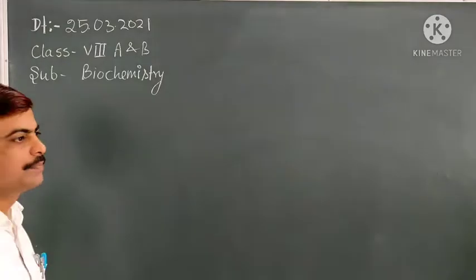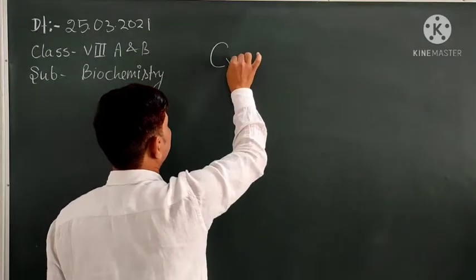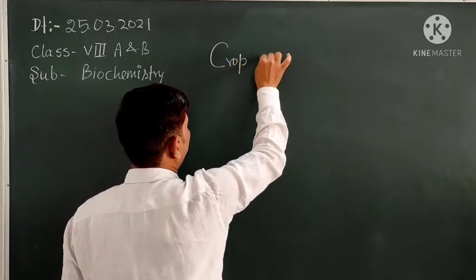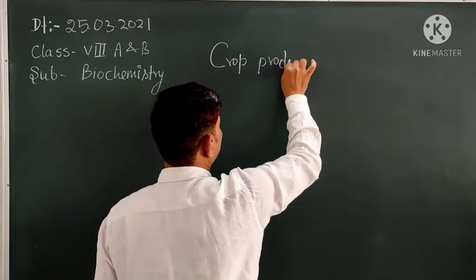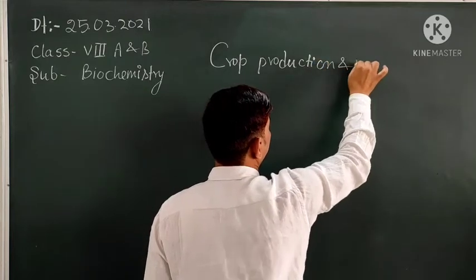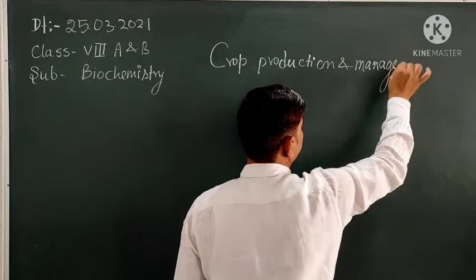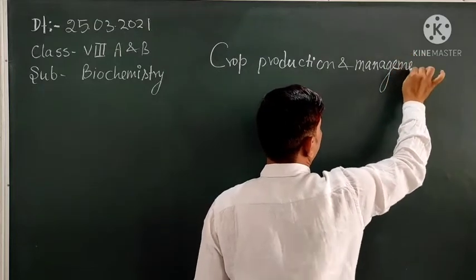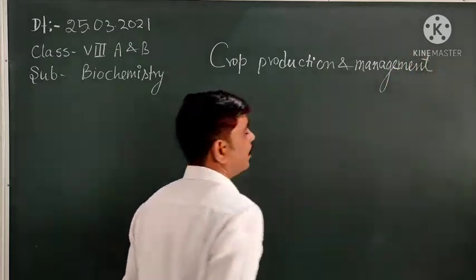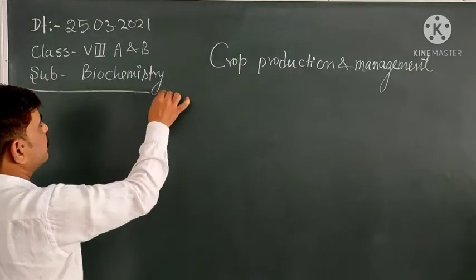Dear students, as you know, the chapter going on is crop production and management. We studied many topics in this chapter.